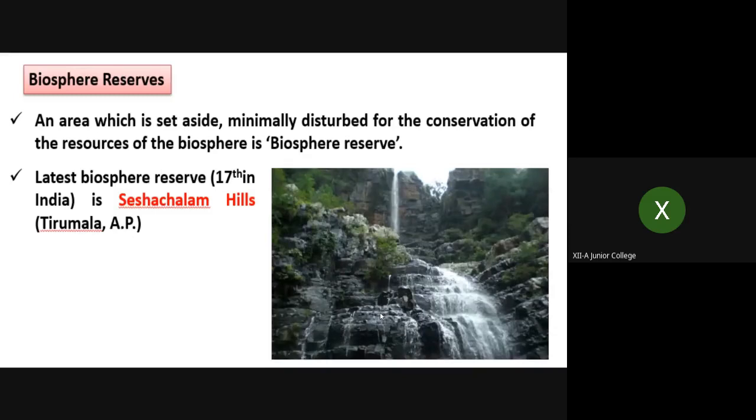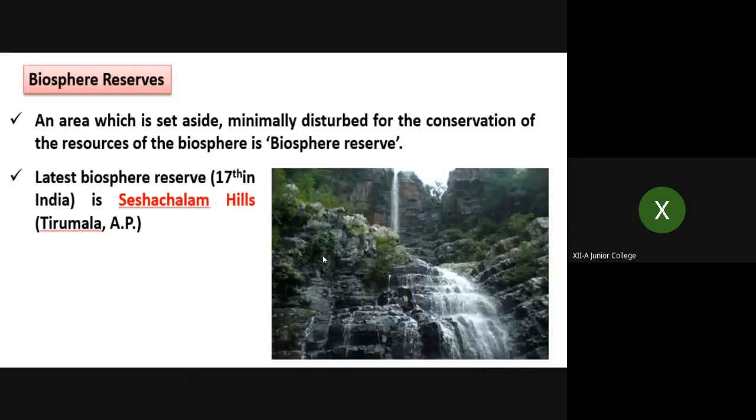An area which is set aside, minimally disturbed, for the conservation of the resources of the biosphere is a biosphere reserve. So what is a biosphere reserve? That is an area with minimum disturbance of others.